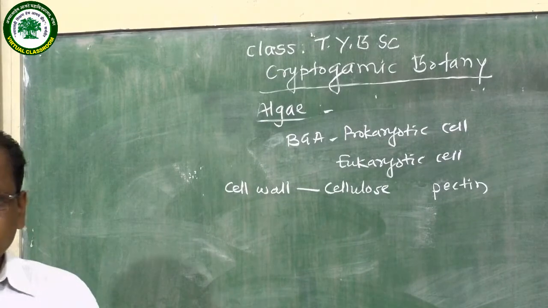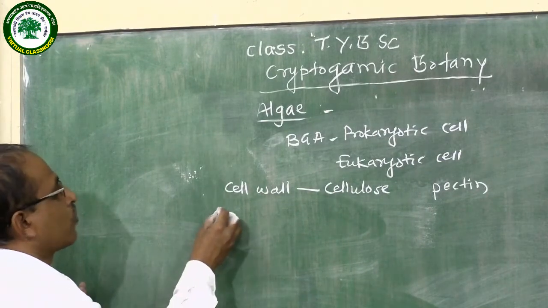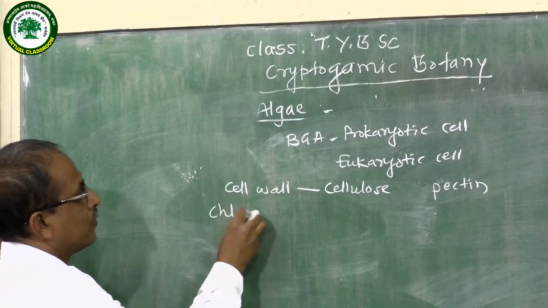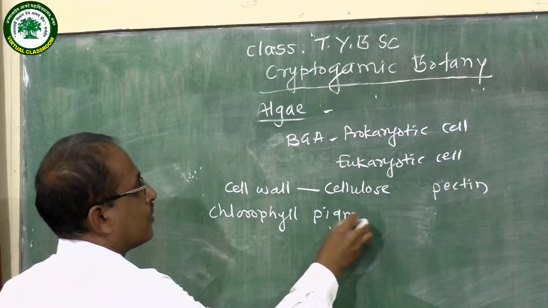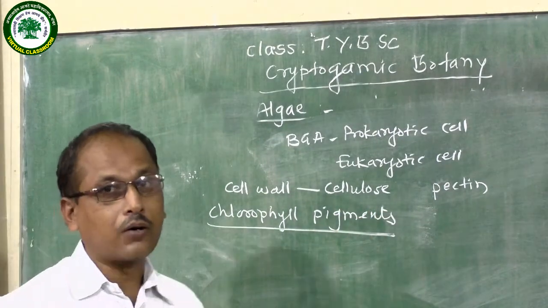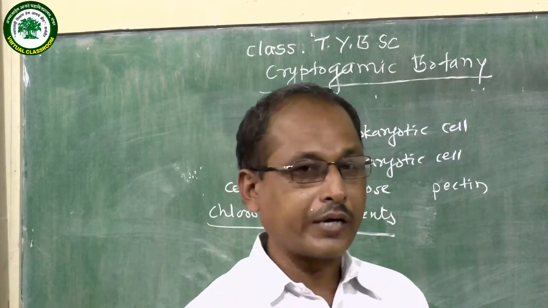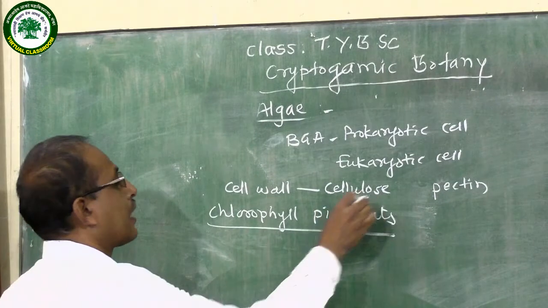In algae, chlorophyll pigments are present. On the basis of pigments, there are 4 types of algae.